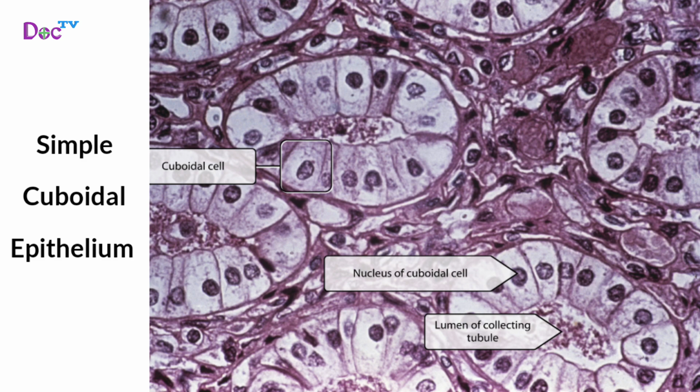This epithelium forms the tubal walls of the kidney ducts and secretory parts of the small glands and surface of the ovaries. Some simple cuboidal epithelial cells like those in the proximal tubule and kidney nephrons have microvilli on their apical surface, which greatly increase their surface area.